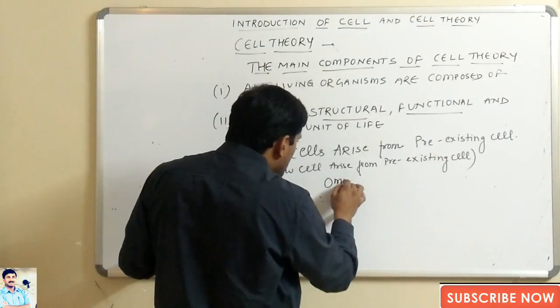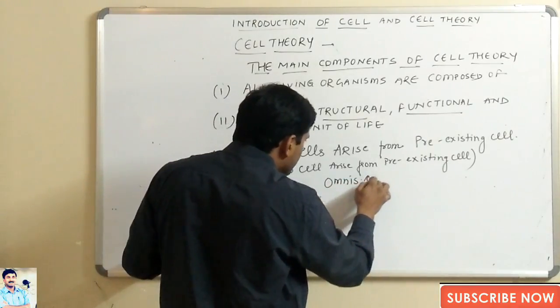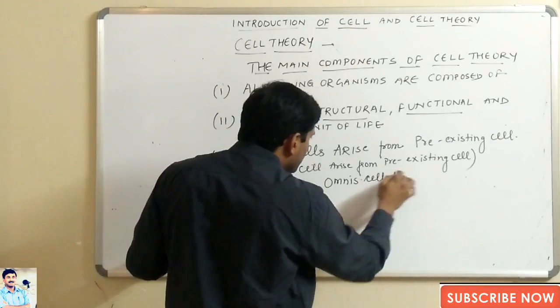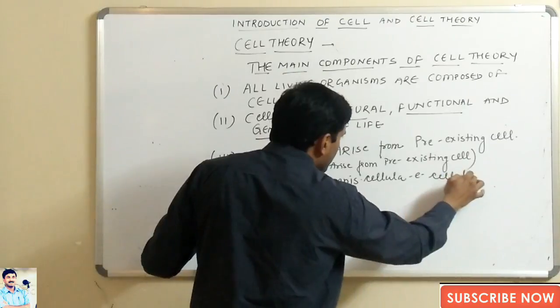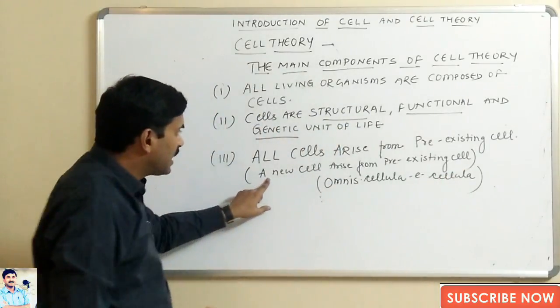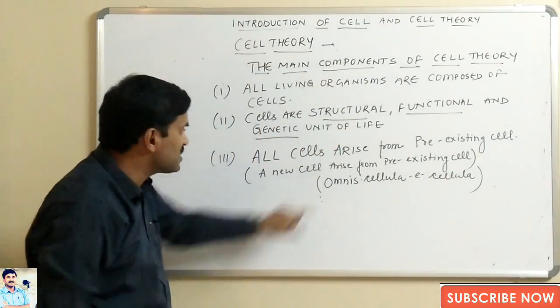In Latin it is also called omnis cellula e cellula. It means a new cell arises from a pre-existing cell.